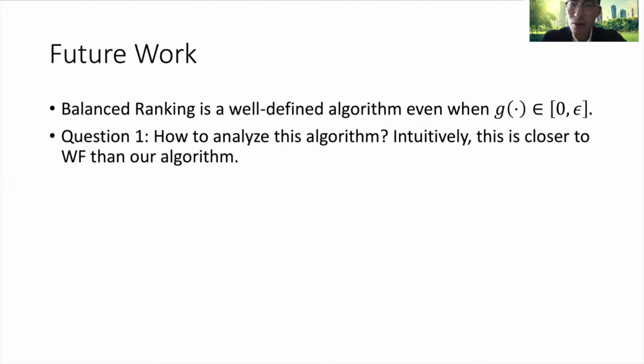But how do we analyze these algorithms? Intuitively, this is closer to water filling because G only plays a tiny role in this algorithm. In our work, G is the major part, and F is relatively small. The difficulty is that we don't know how to analyze this algorithm, and we wonder if this can match the competitive ratio of water filling in an integral way.